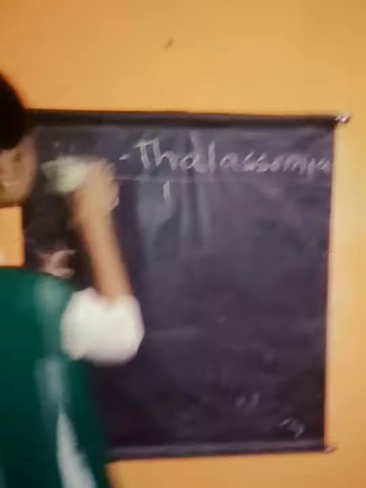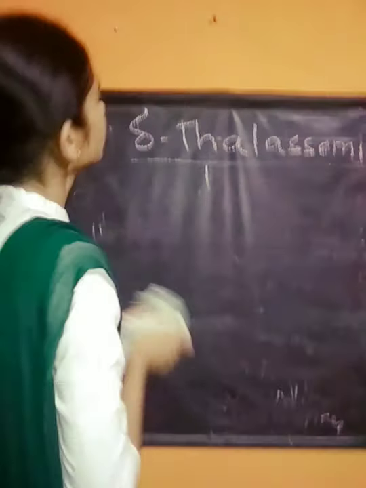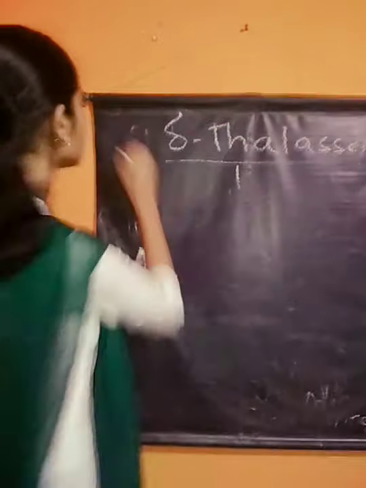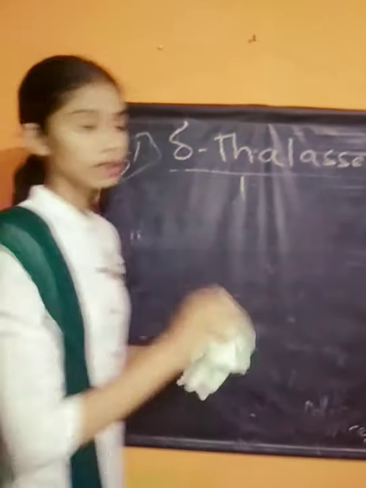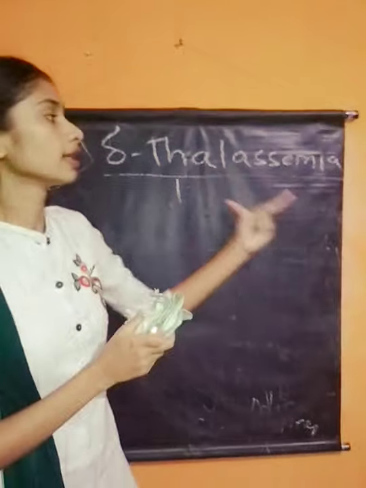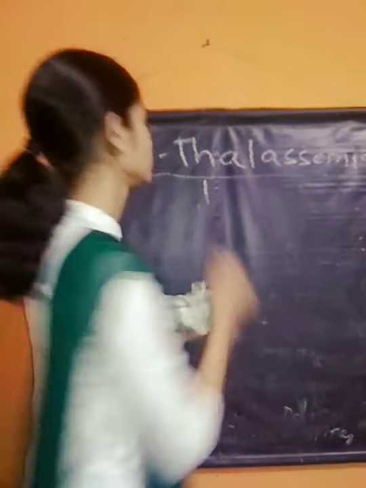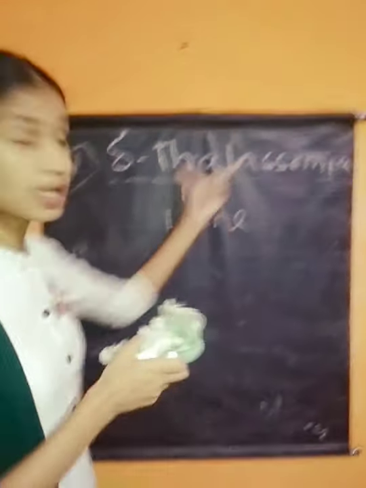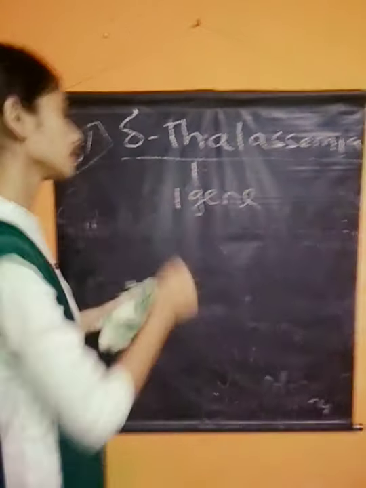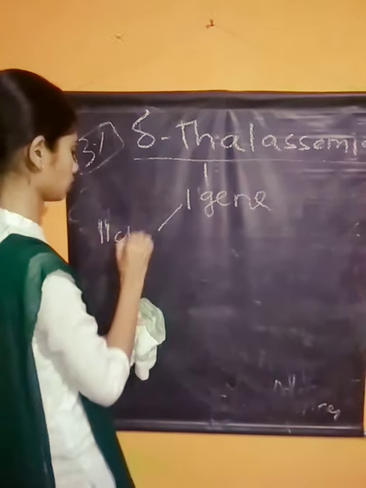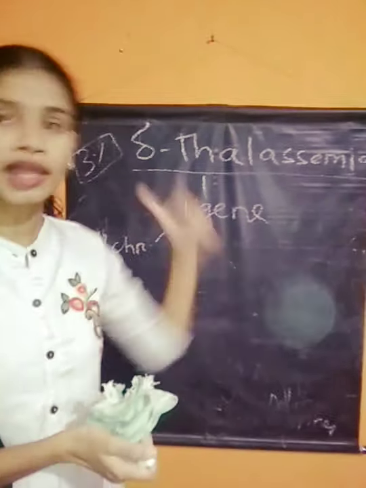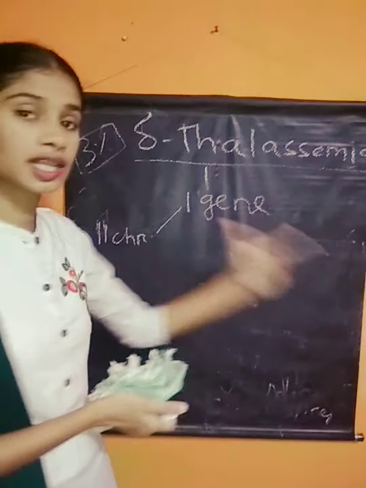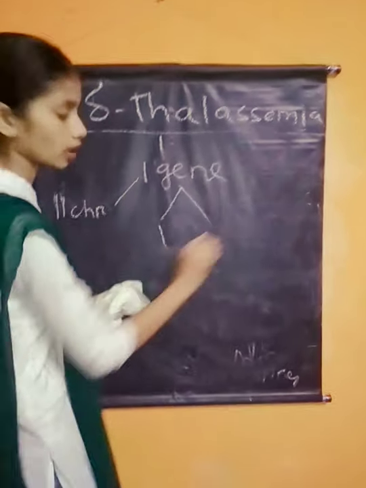Then we hear about delta thalassemia. Delta thalassemia accounts for only 3%, a very poor amount. It is also controlled by a single gene. Both delta thalassemia and beta thalassemia are controlled by a single gene present on the 11th chromosome. Here we get two alleles.